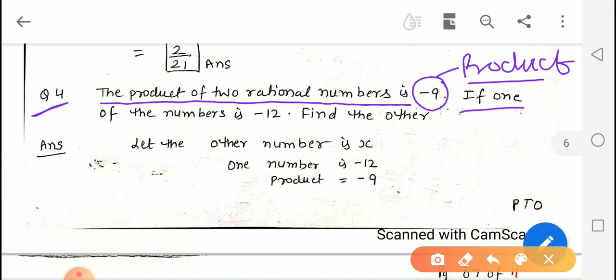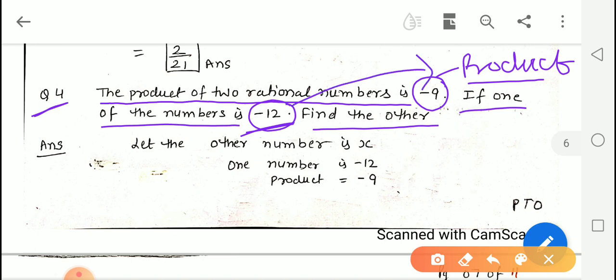And if one number is negative 12, find the other. So one number is given, which is to be multiplied by another number, and we will get negative 9 as an answer. So we have to suppose the other number. Let the other number be x, and the first number is negative 12, and the product is negative 9.